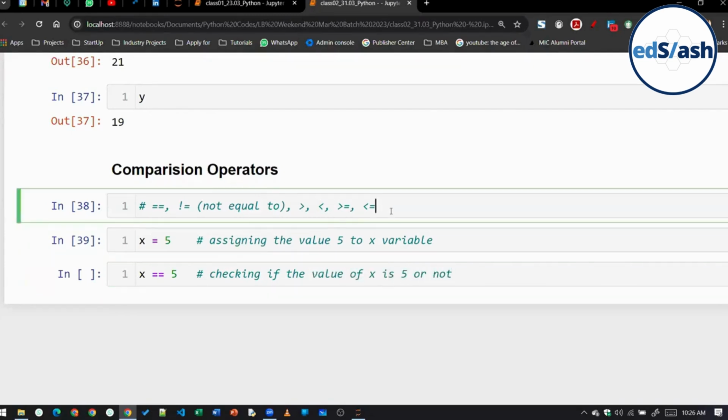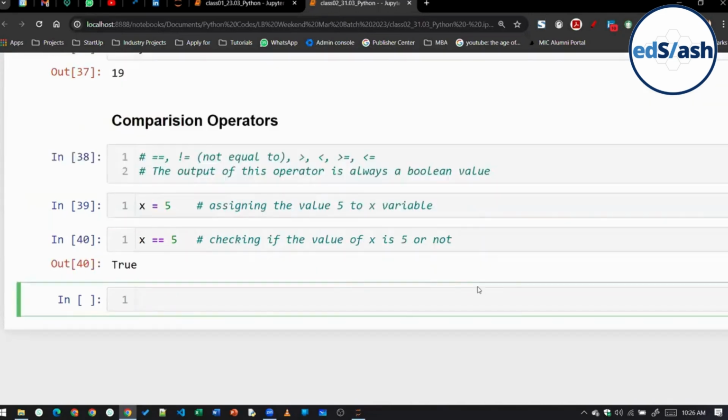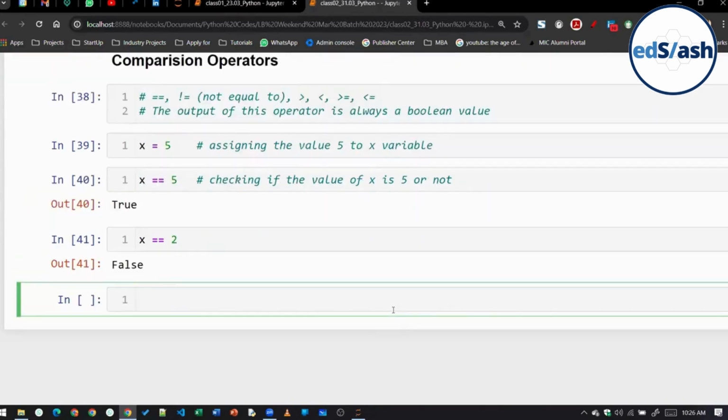Now class, the output of a comparison operator is always a Boolean value. Either it will give us true or false. So x equal to 5 is giving us true. But suppose if I write here x equal to 2, it will give me false.